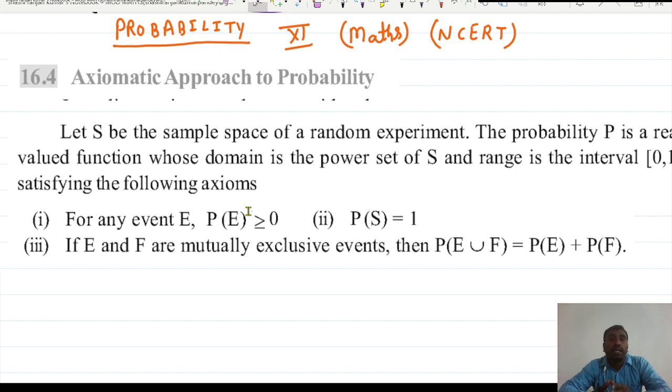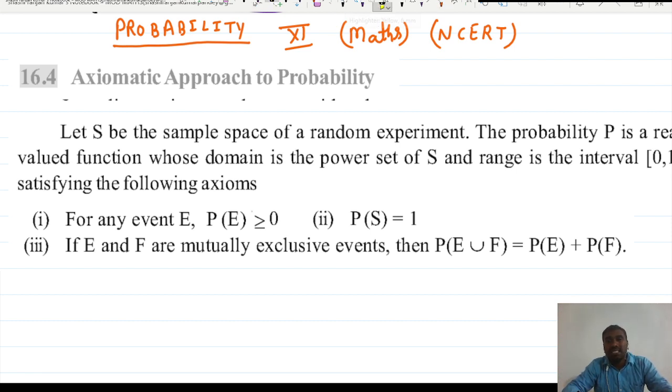So for that we have some axioms and some rules, right? Those rules we will apply in probability. Here we will also use the set theory portions in this case. So see, what is the axiomatic approach?